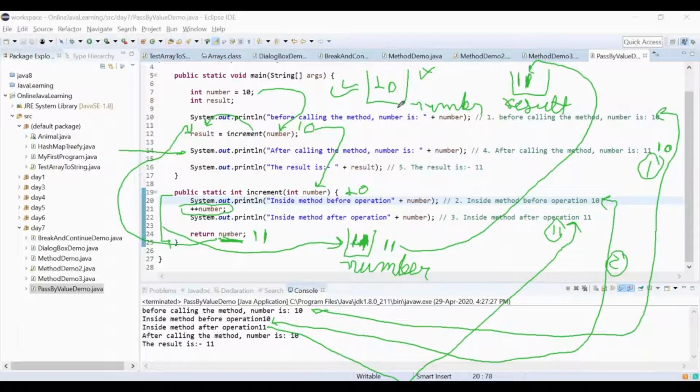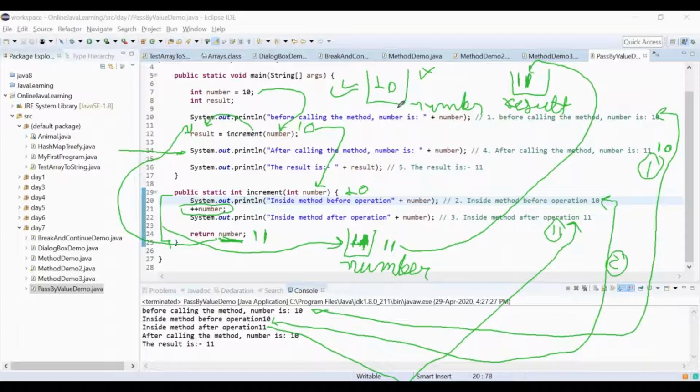It is a little bit complex, but if you understand it with respect to the diagram, all things will become really easy for you. So what you are saying is that in line number 14 in the main method, the number variable's value 10 is remaining the same. It does not matter if it increased in the other method that was created.